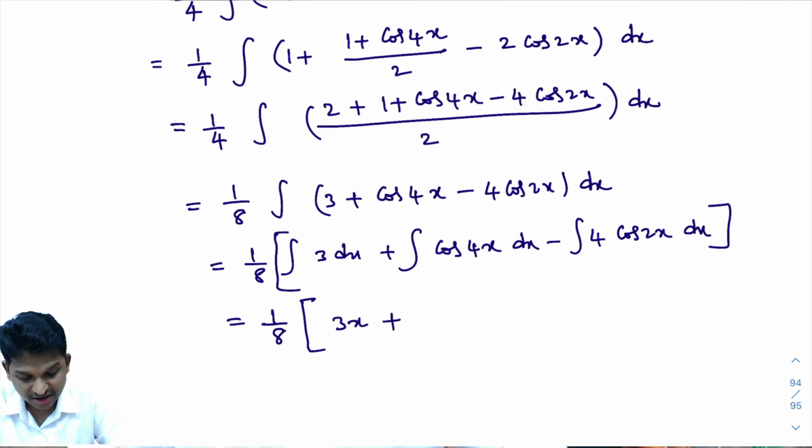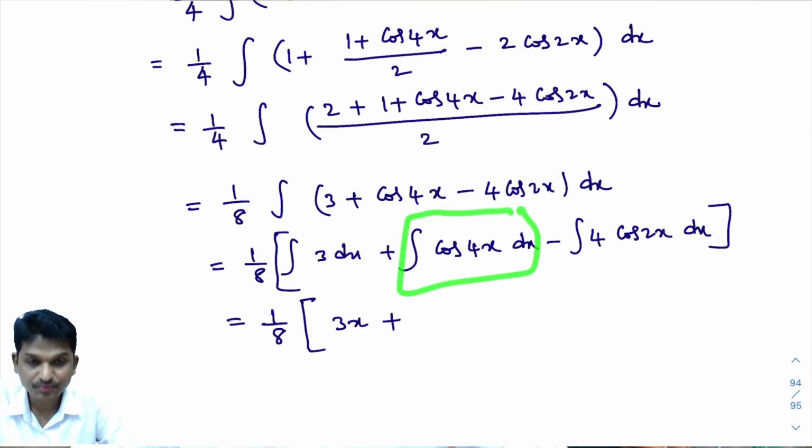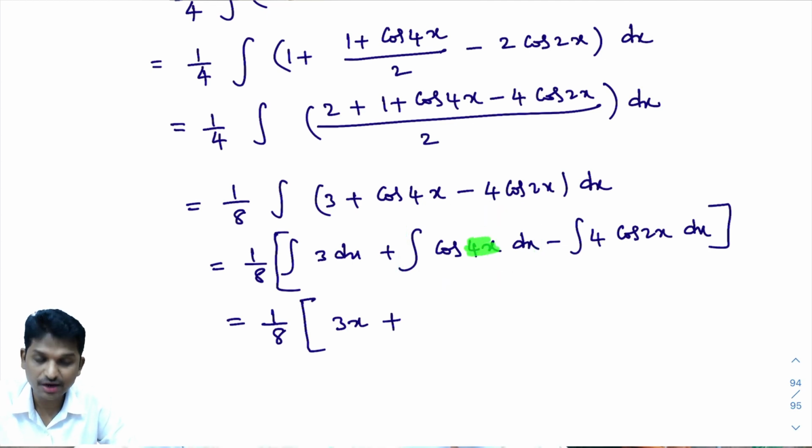Plus integral of cos 4x dx. This you learned in module number 2. You know integral of cos x dx formula. Integral of cos x dx is sin x plus c. Integral of cos 4x dx. In place of x, here ax plus b is there. If you want to learn this, you check that module number 2. If you already know, write the answer directly.